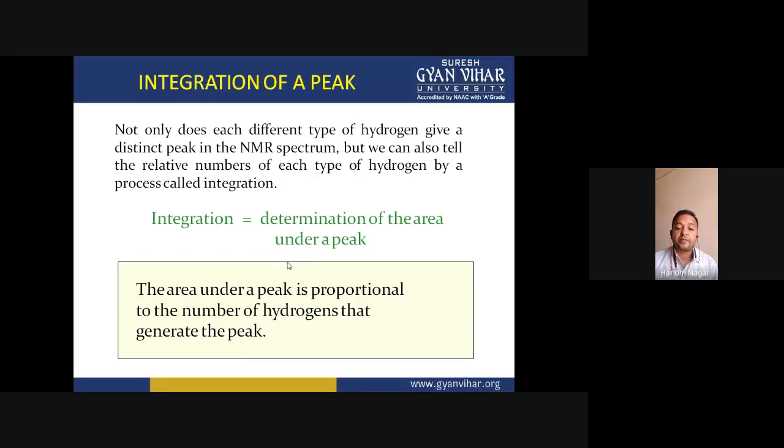That's the reason why TMS is used as an internal reference, because TMS has 12 protons in its structure which are chemically equivalent and shows a very intense peak, right? And even in a very small quantity, its peak appears in the spectrum and can be determined easily.